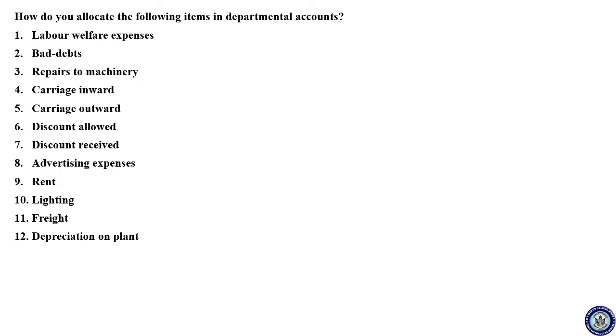How do you allocate the following items in departmental accounts? So take them down fast.